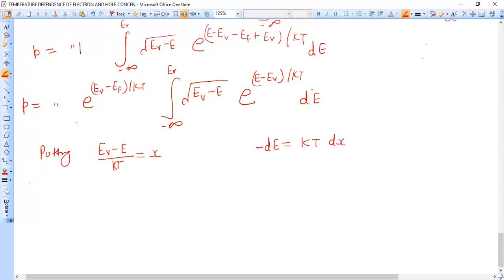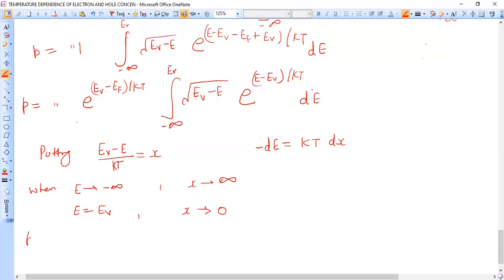When E is minus infinity, x becomes plus infinity. And when E is equal to EV, x becomes 0.